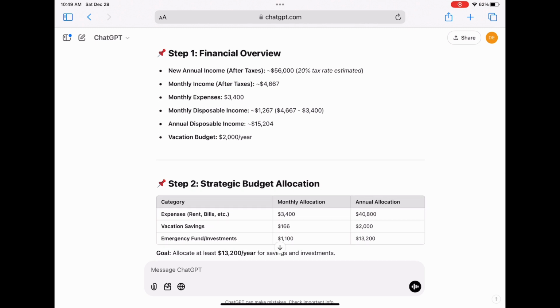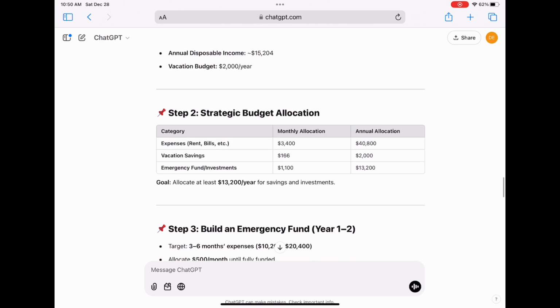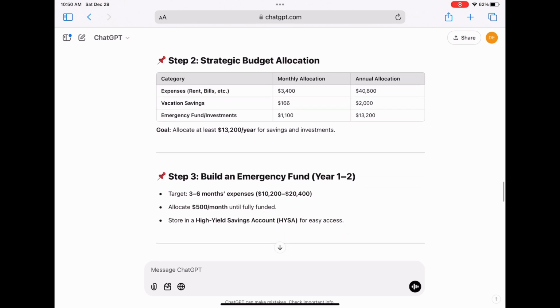But the thing that is important to you, you'll still be able to do, just a little bit less, or maybe not as extravagant. So now we're just looking at the strategic budget allocation and showing you for each of your categories what the monthly allocation is and what the yearly or annual allocation is. So you want to make sure you go over that, make sure it's feasible and that it is reasonable for you to do. Other things to consider are including gas or miscellaneous expenses.